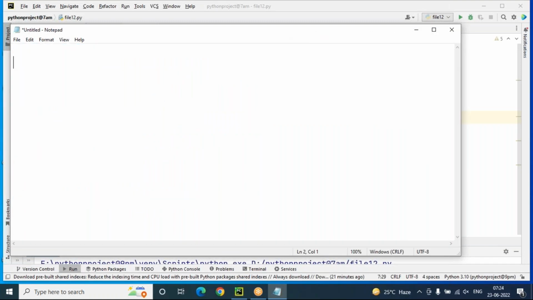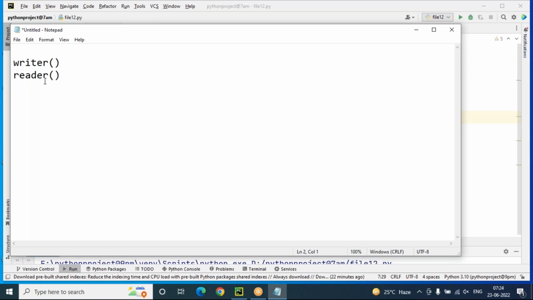But the only thing is, while working with CSV files, to write the data we use the writer method. To read the data, we use the reader method. So these two methods are different. And also we have to create a writer object as well as a reader object.